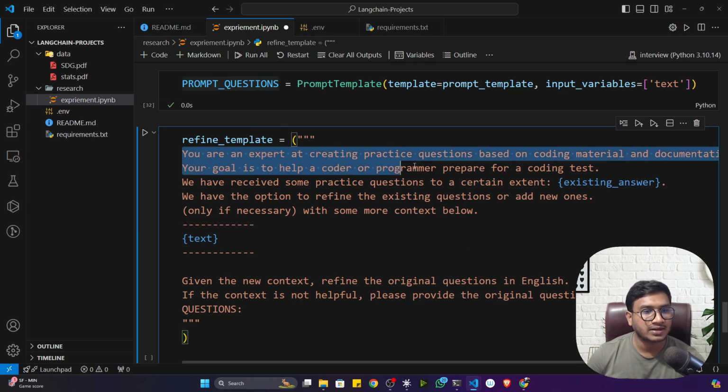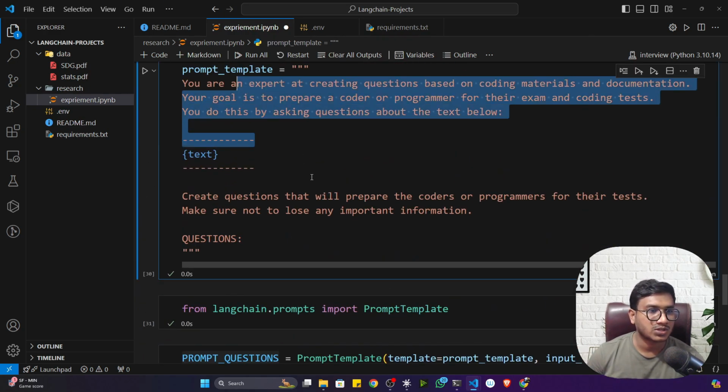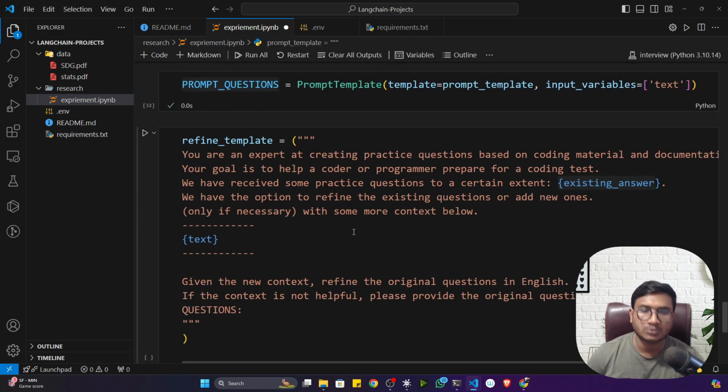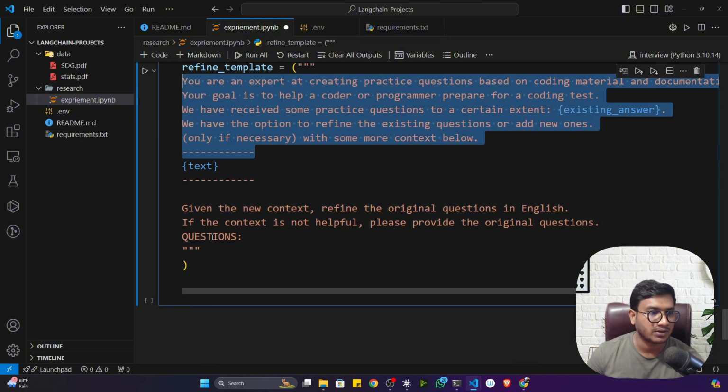So here you can see I've written the same prompt again, but I have added one more piece of additional information. We have received some practical questions for a certain context. That means it will give me some questions. This question I have to give to my second prompt, and the second prompt will try to check. We have the option to refine the existing questions or add new ones only if necessary, with some more context below. That means if some issue is there, if it is irrelevant, it will try to rectify that question. This is the idea.